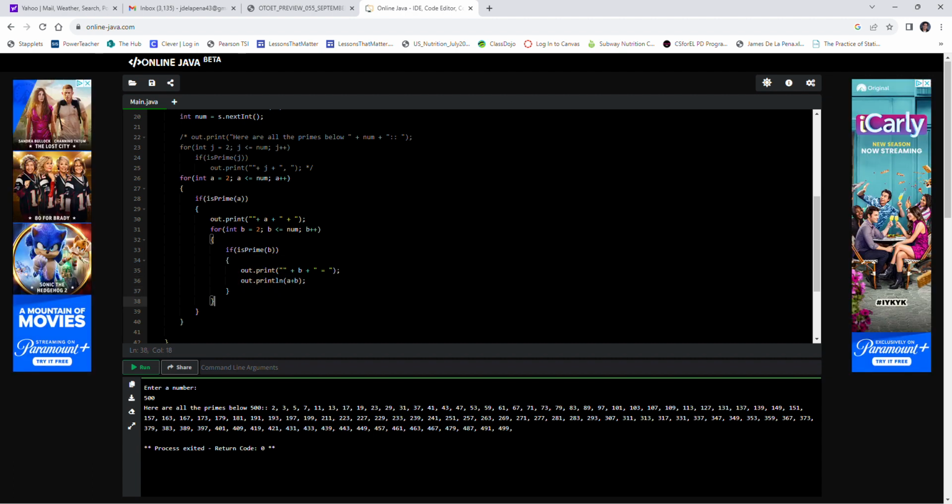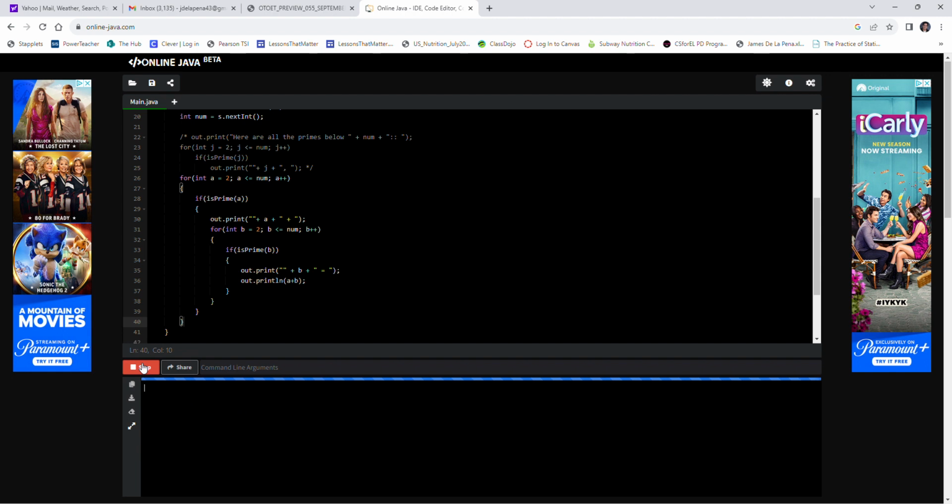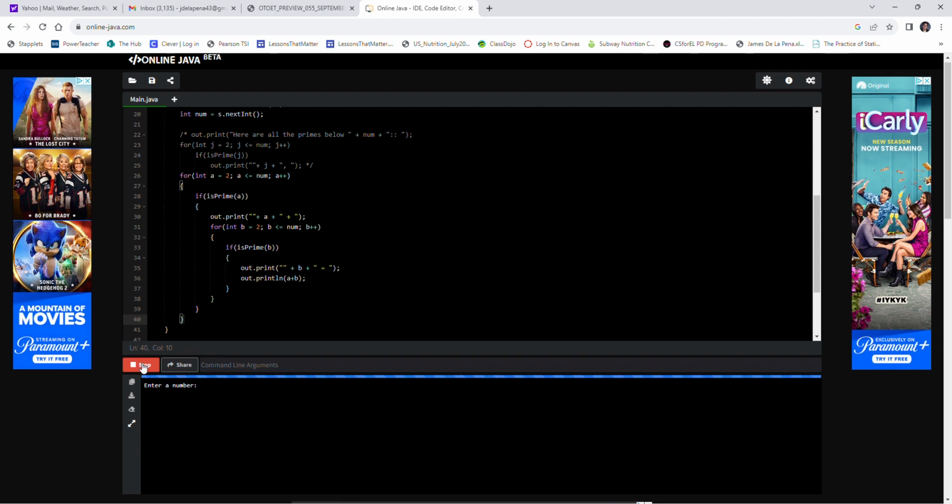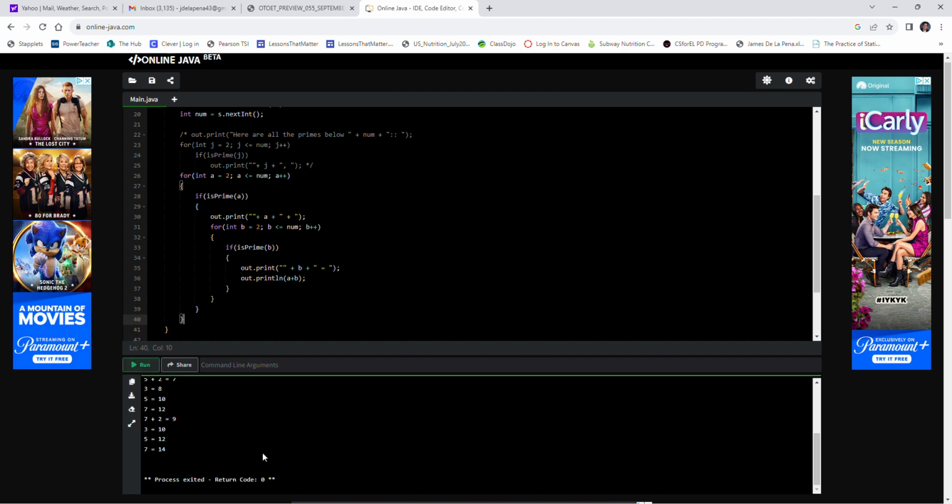That's closed, that's closed, that's closed, that's closed. Let's see what happens. I want to put a relatively small number because it's going to be looping a lot. So let's say 10. Ooh, snap. What happened here? So I put in 10, and then it starts.